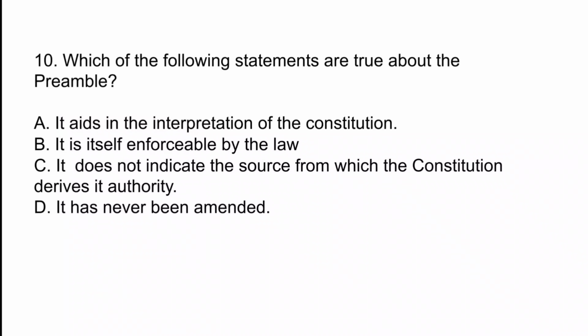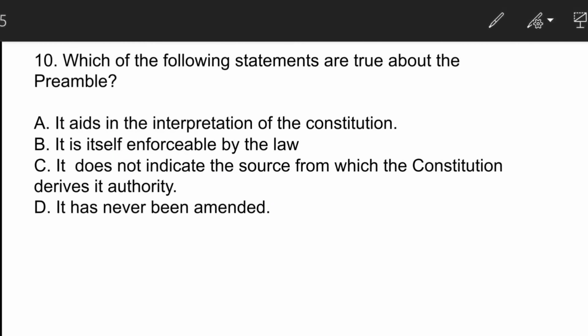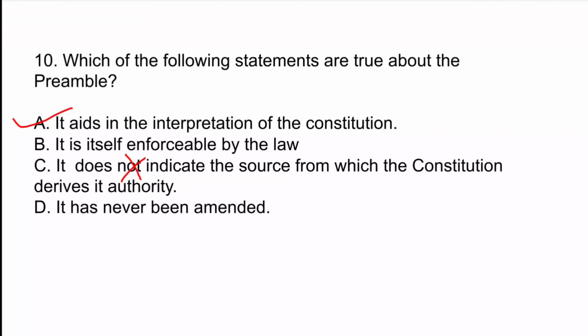Which of the following statements are true about the preamble? The correct answer here is option A. It aids in the interpretation of the Constitution. It is not enforceable by law, and it does indicate the source from which the Constitution derived its authority, and it has been amended, and the words socialist, secular, and integrity were added by the 42nd Constitutional Amendment. Moving on to the next question.